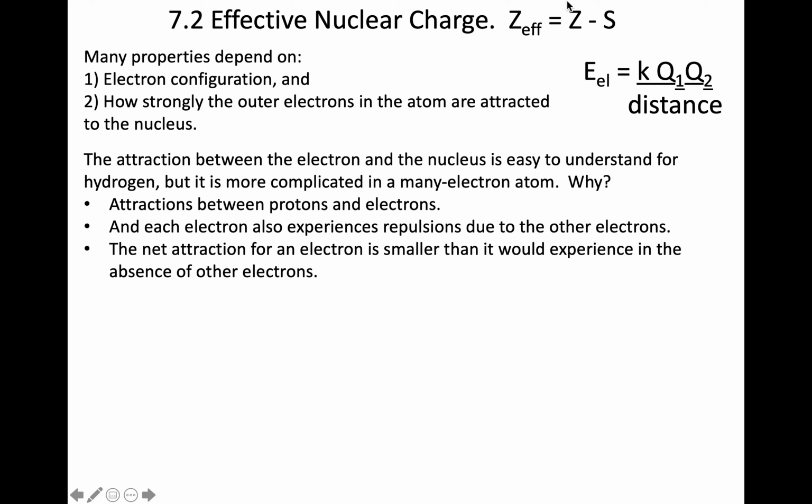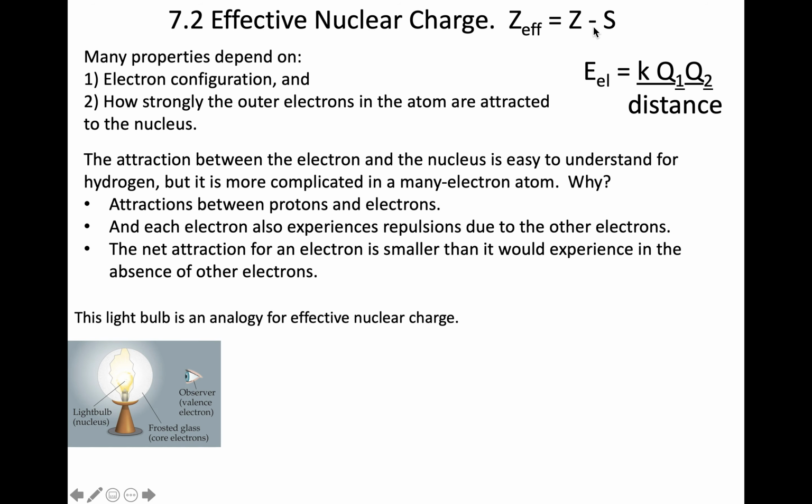How much less? That's what this expression here for the effective nuclear charge is telling us. The charge an electron experiences is due to the number of protons, Z, minus how it is shielded by the other electrons. When I look within this one, we want to consider what is the charge in the nucleus and then how is it being blocked by the other electrons.